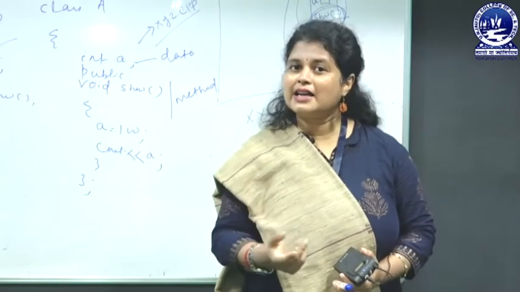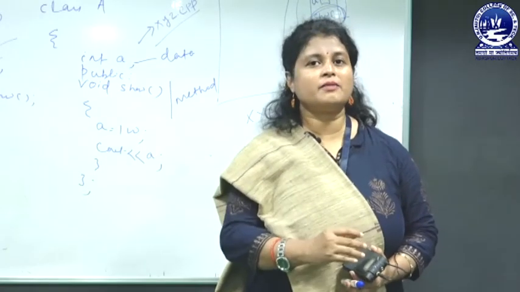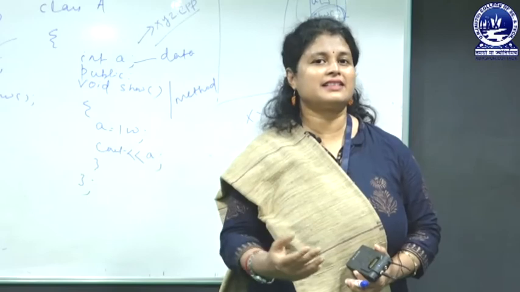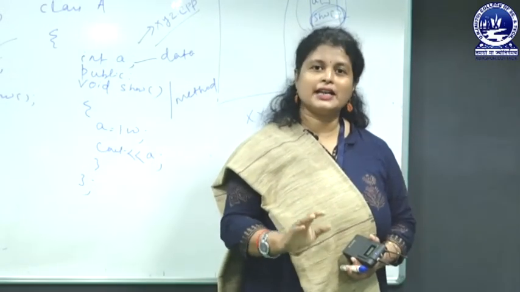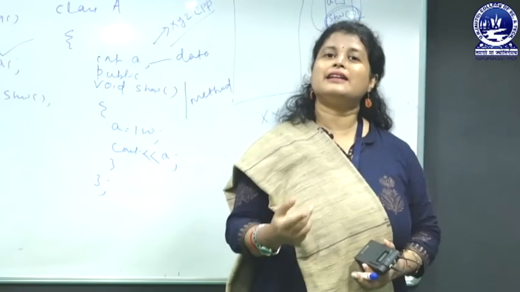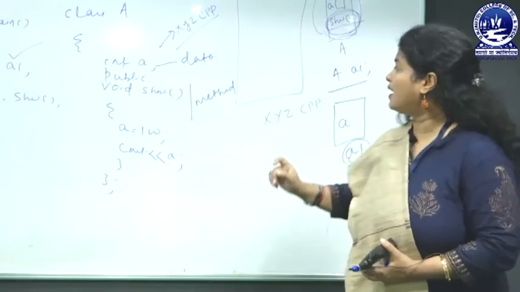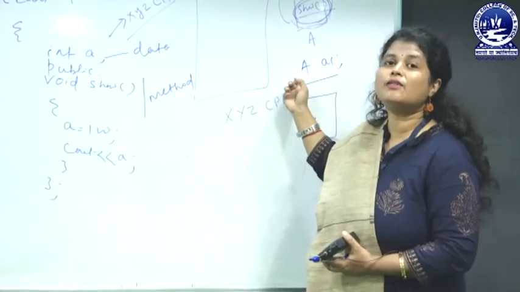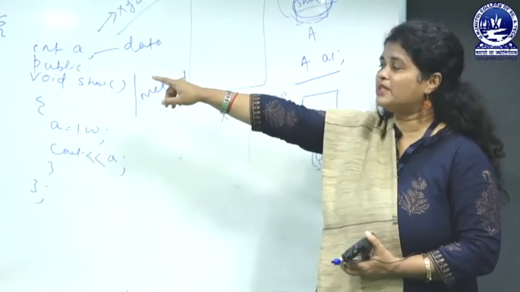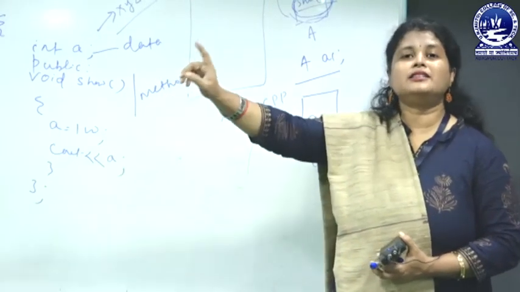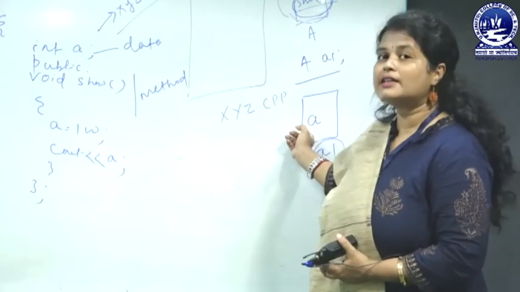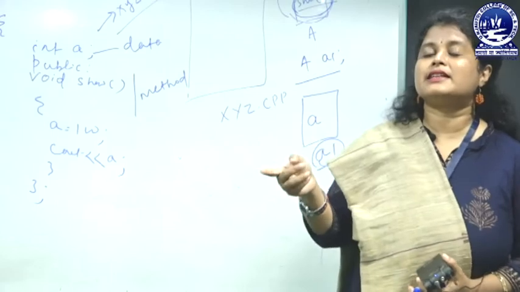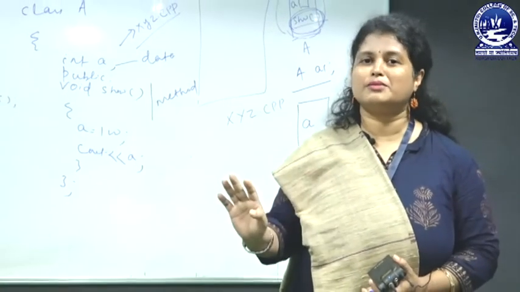Exactly why it is happening, and what the advantages of it are, we will discuss in the next session. I hope all of you have a clear idea of public and private and how to write a class, and exactly what happens when you write one object inside the main method and the program is in execution: how the memory is allocated and that the memory represents the data, not the member method.